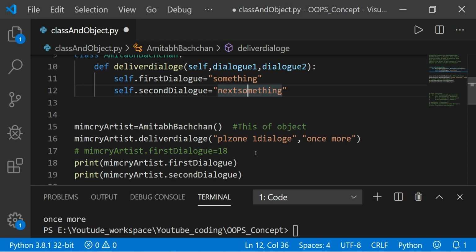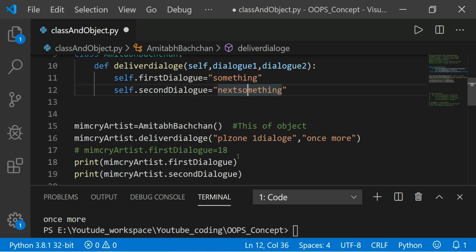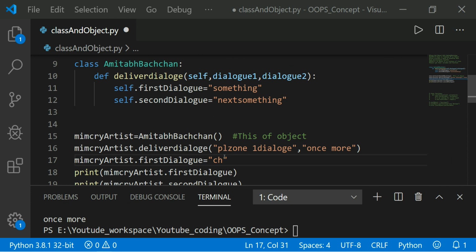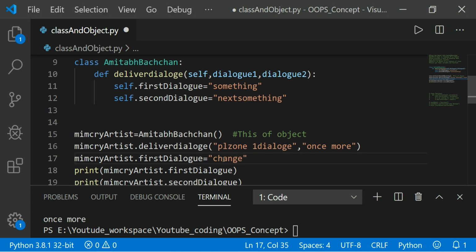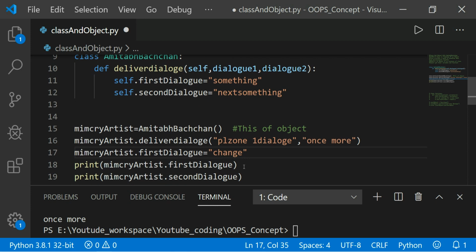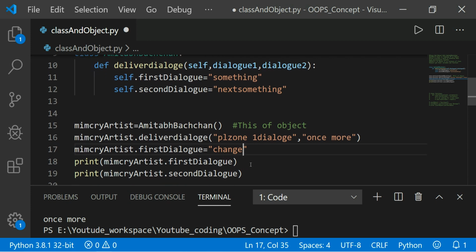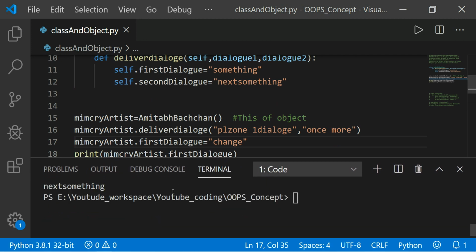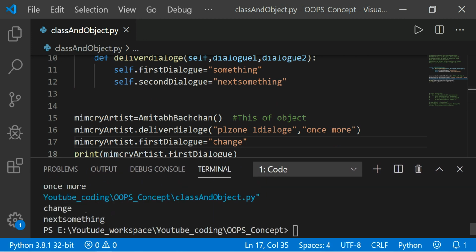But here I want to change some value, right? So I'm changing it here. So here you see the first dialog will change. Save the program and run it. So here you see the change, right?